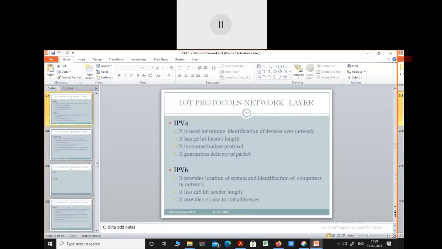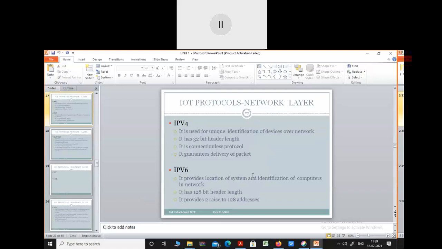See, these differences we have seen. So IPv4 is used for unique identification of a device over a network. The size of header is only 32 bit in case of IPv4. But in case of IPv6, the size of header is 128, as we have seen in that fourth unit slide. So that is the main difference. And next, IPv4 is connectionless and it guarantees the delivery of a packet. Okay, and IPv6 provides the number of addresses of the size of 2 raised to 128.